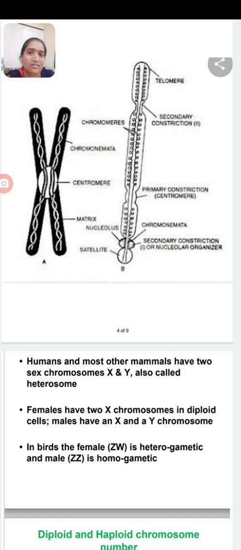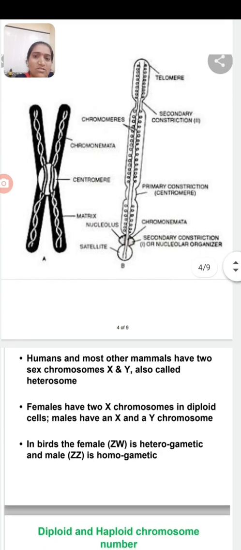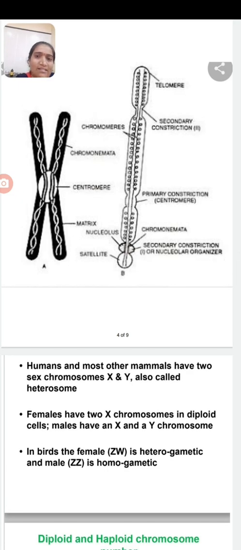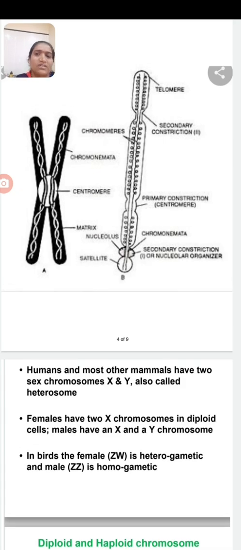In the diagram, the centromere is also known as the primary constriction. Then there is a second constriction, which is known as the secondary constriction, or nucleolar organizer. So in the structure of chromosome, the first part is chromatids.